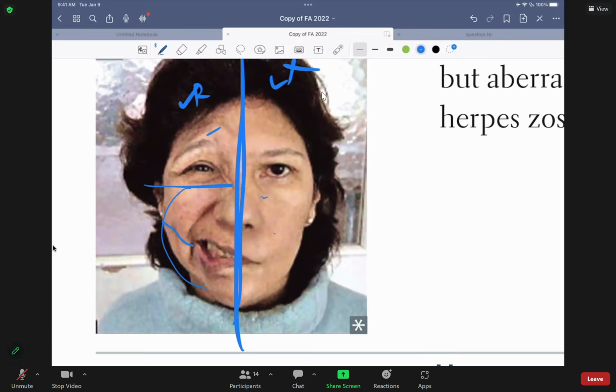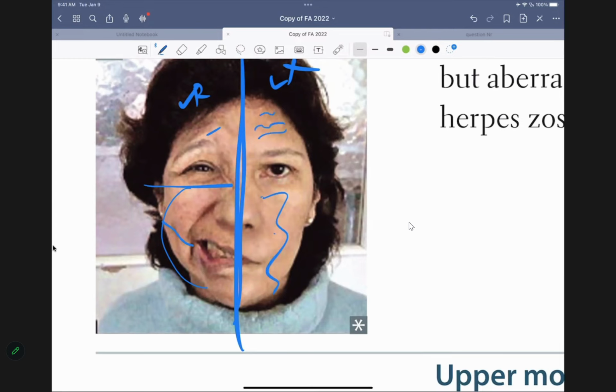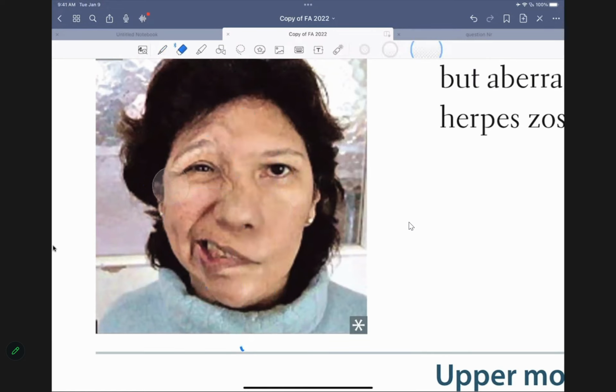How do I know she's not able to smile? I don't see the forehead fold. What's the mechanism for the folding? Muscle contraction, right? Muscle contraction is the mechanism. And here she's not able to contract. So this is the entire half of the face, which we call lower motor lesion. Is everybody clear, folks? Now, if I were to alter this picture and say this patient still has folding here, then you could tell it's an upper motor lesion because only this area is affected. Is that clear, folks? Is everybody following me here?